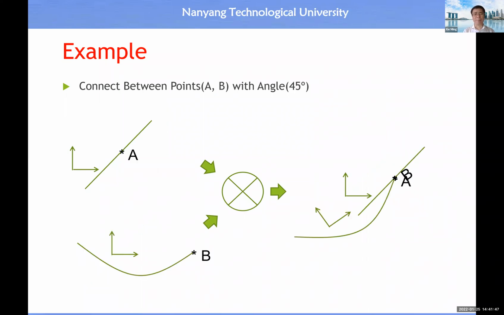And here is one more example. We have a straight line A and a curve B, and the curve B has a local coordinate system, and the straight line A has a local coordinate system. Now we connect them at point A, point B with this angle, but pay attention, this angle means the angular displacement between these two local coordinate systems. So the relative orientation between these two local coordinate systems should be 45 degrees. Then we should be able to produce this type of composite shape.